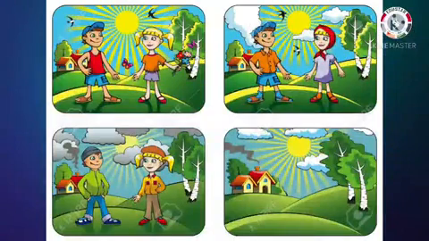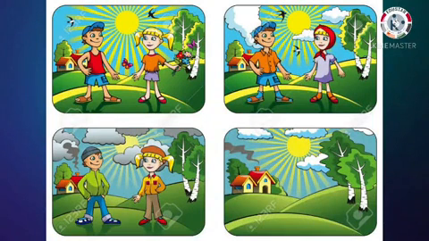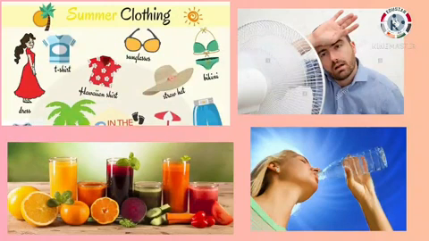So, the weather influences our lives in many ways. We wear clothes, eat and do many activities according to the weather conditions. The weather also decides the type of houses we live in. During summer, the weather is hot and sunny. We wear light cotton clothes and sit under the fans or air coolers. We also like to have cold drinks and ice creams.